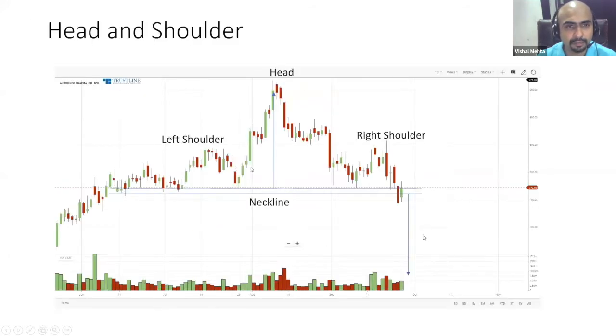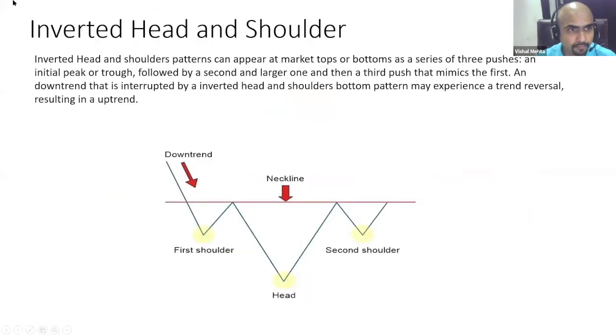So if we understood the head and shoulder, its complete reverse psychology is the inverted head and shoulder pattern. What happens in an inverted head and shoulder pattern? The prices are going down, down, down. Market makes a bottom, tries to revive, but selling pressure is so high that it starts going down, makes a new bottom. So everything is looking good, but this time market starts going up. And here that tells you something is wrong.